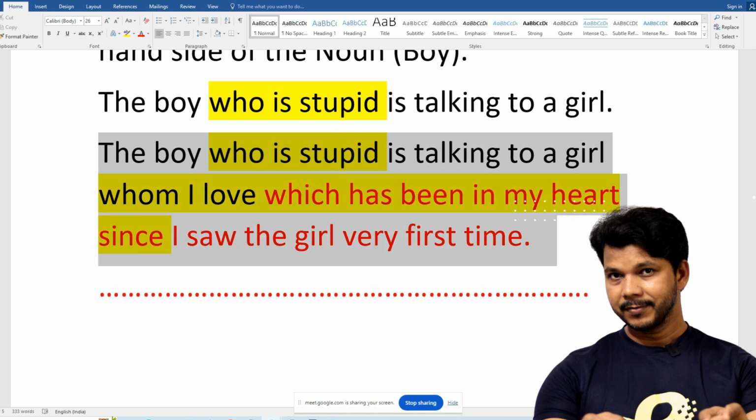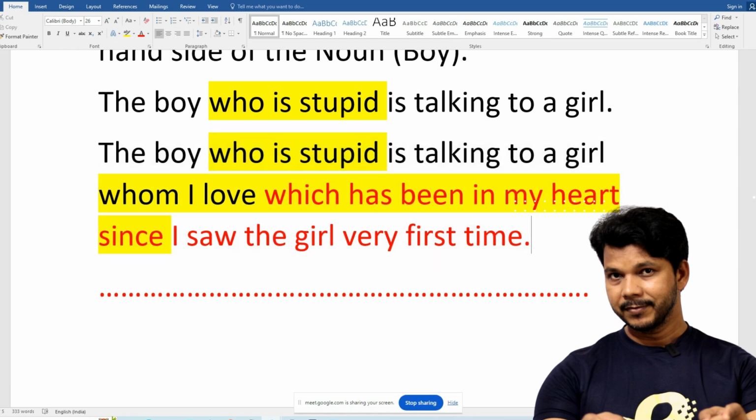And this is only one sentence because one full stop means one sentence. So clauses are used to combine some scattered, small, childish sentences into one major big sentence. That's why it is called a complex sentence.